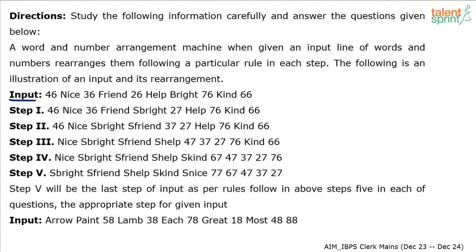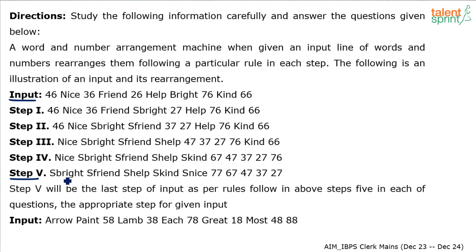Now basically, if you recall what was discussed in our machine input output videos, in the basic concepts of machine input output, I have told you guys that the first step is to look at the last step. Do not worry about what has happened in step 1, step 2, step 3 and step 4. Always look at the last step first and try to understand the logic behind the rearrangement. Once we are clear with why the output has been obtained in this fashion, it will be easy for us to follow the step-by-step process. You're getting it? So let's look at the last step.